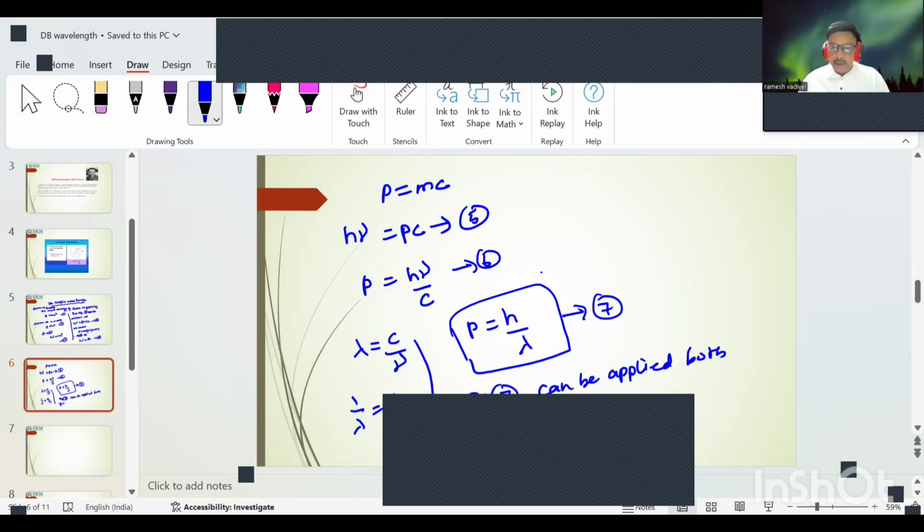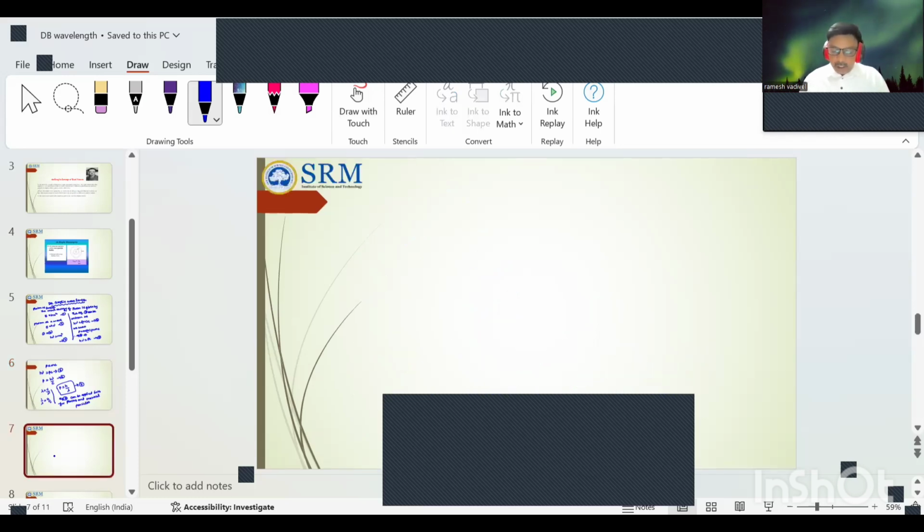both to photons and material particles. For a material particle, m is the mass of the particle and v is its velocity, therefore p is equal to mv.